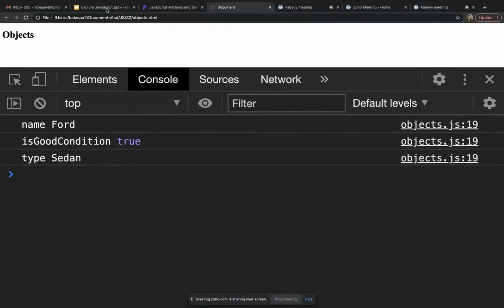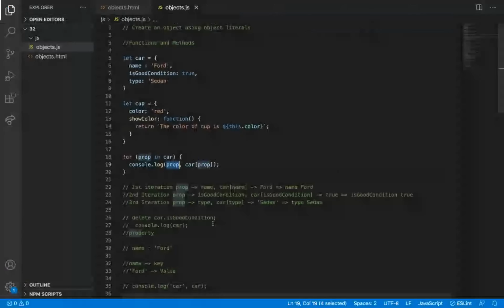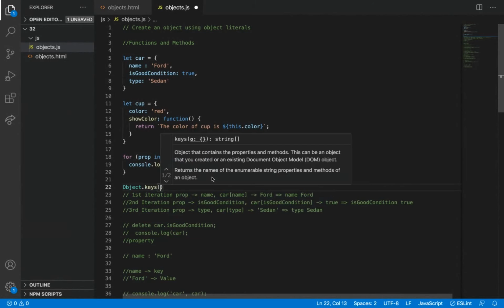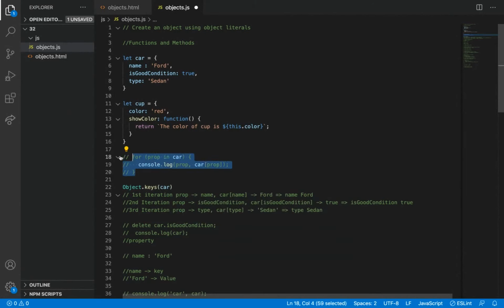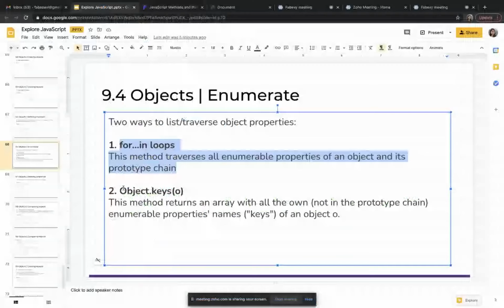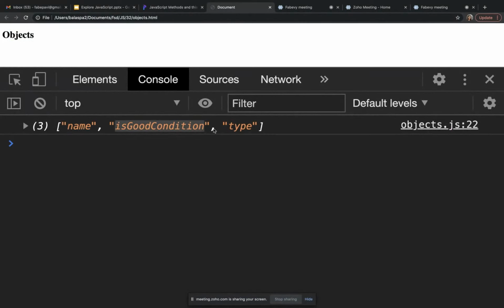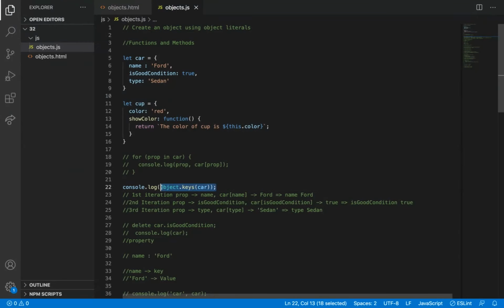So we have seen this for loop, and then what is Object.keys? Let me show Object.keys of car. So we are going to console it, and then we are going to check what it is showing. Name and then is good condition and then type. So we are getting all the values of keys by using this Object.keys. This is the predefined method.